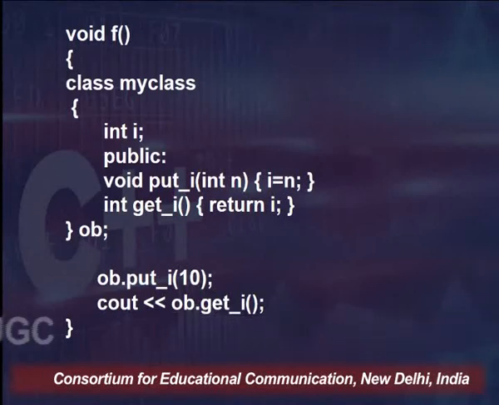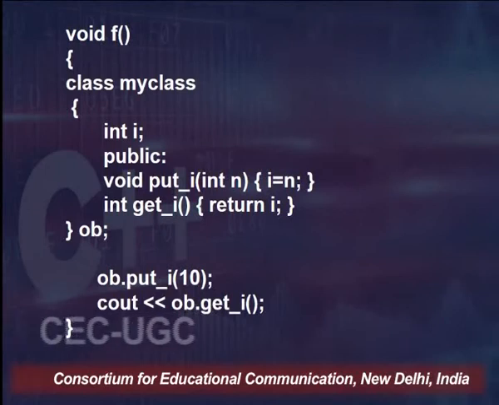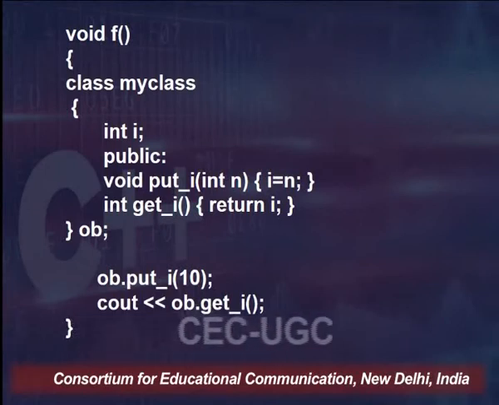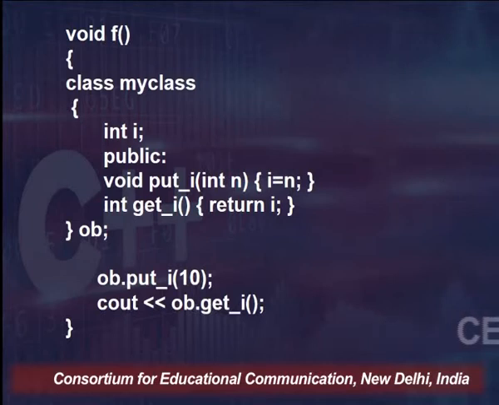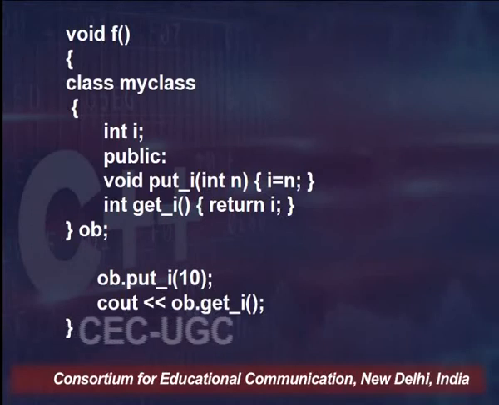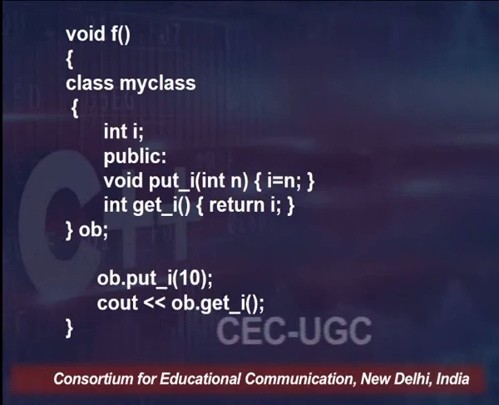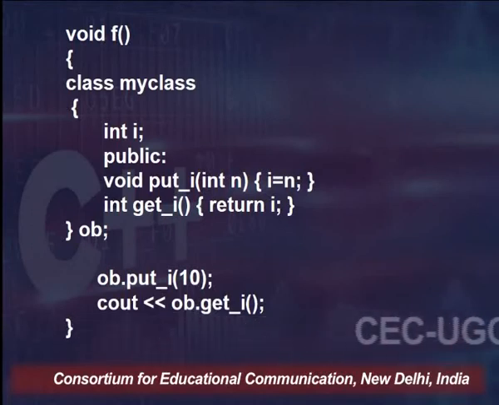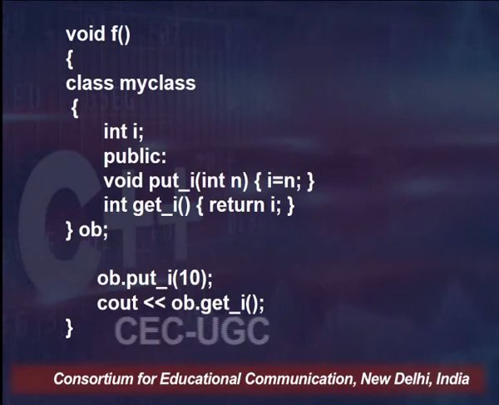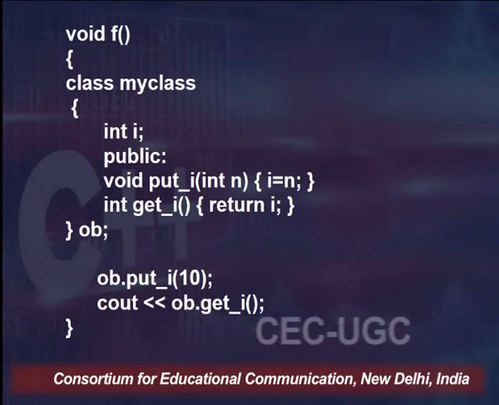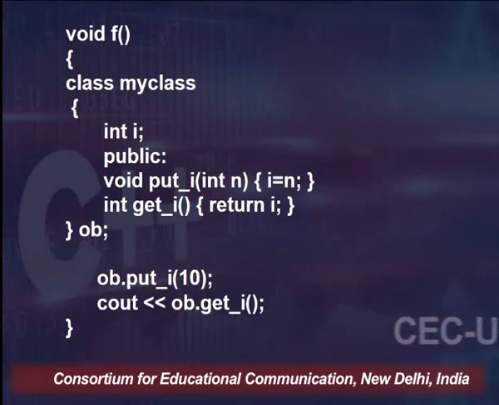Till this point, the approach was generally to take one main function, then a class and its definition, declaration of an object, and then using the public members through the help of the object.